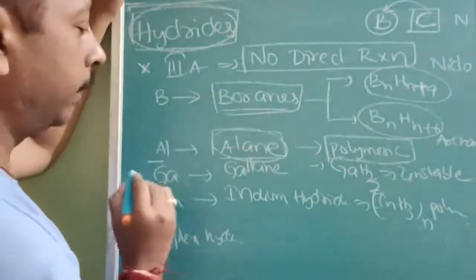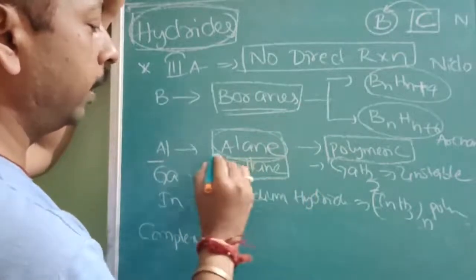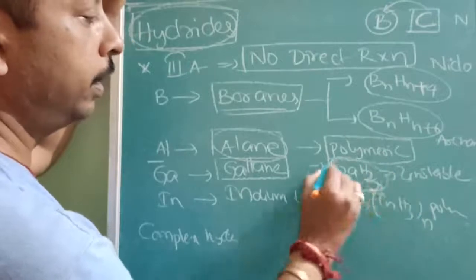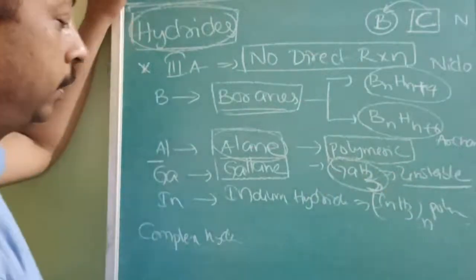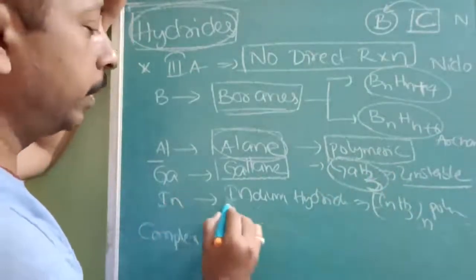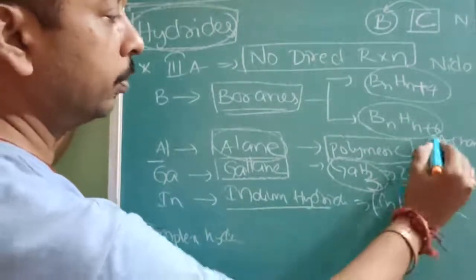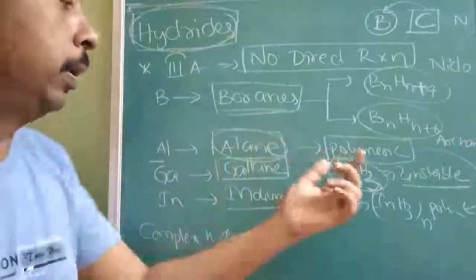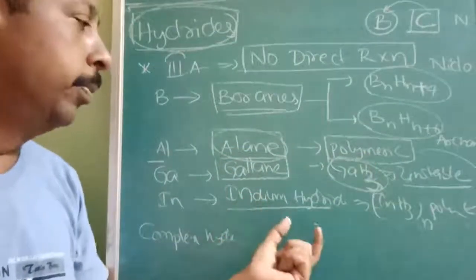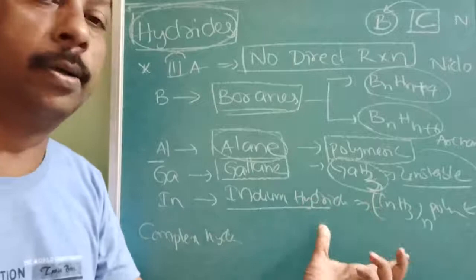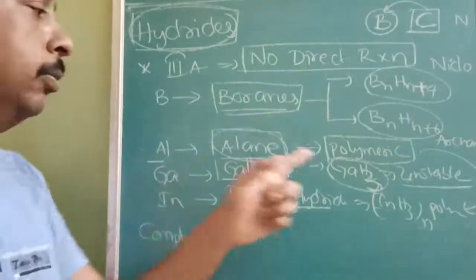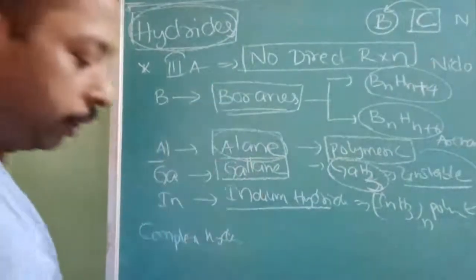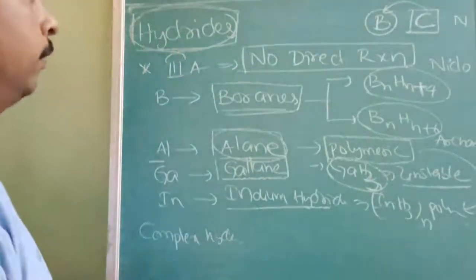In the same way gallium hydrides are called galanes, and only one hydride is formed, GaH3, which is also unstable. Indium hydride is also polymeric like aluminium, but it is unstable. Aluminium polymeric hydride is stable, but indium hydride only exists and is unstable. Make a note of this.